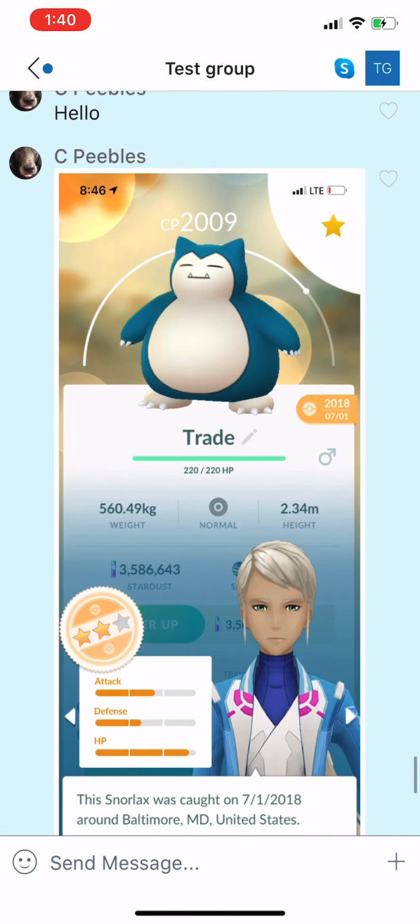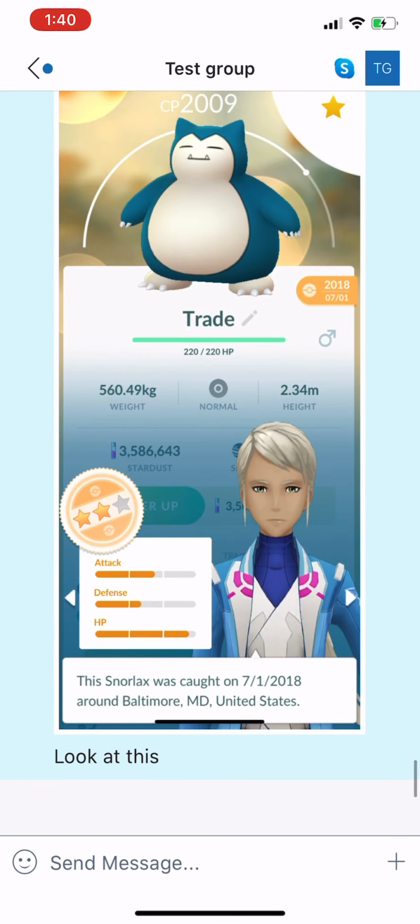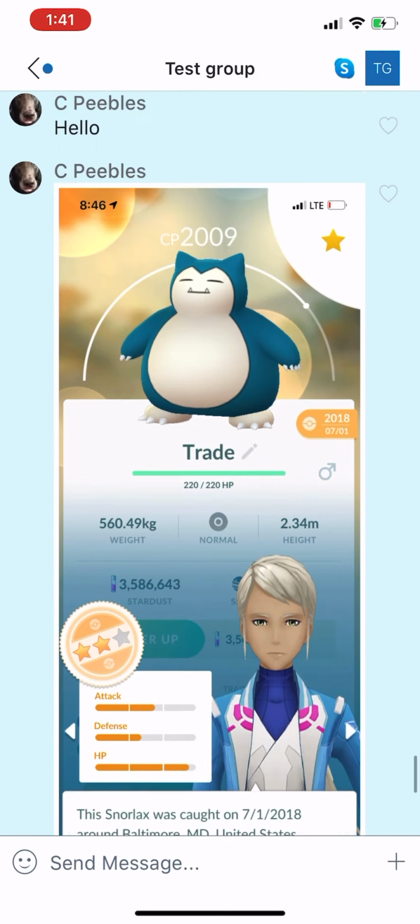If you like something somebody sent, you can see that arrow there to the right of my picture. You can click that. That means that you like it. If you didn't mean to do that, click it again, and it will take that heart away. There is no dislike or downvote button at this time. We don't have one. So that is kind of how the chat works, guys.